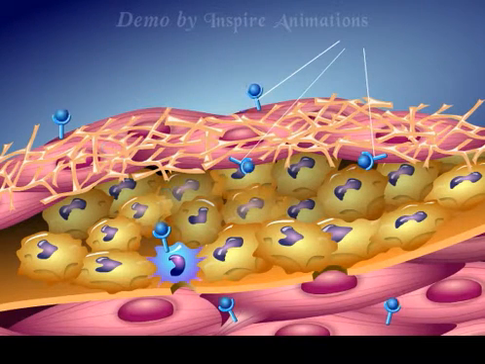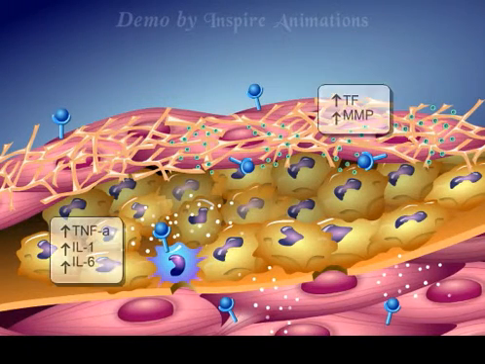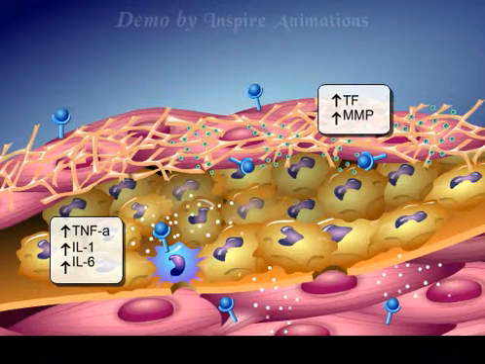Increased levels of soluble CD40 ligand in patients with renal disease bind to the CD40 receptors on the surface of macrophages and smooth muscle cells in the fibrous cap and media, triggering a massive intracellular inflammatory response, as well as increasing both tissue factor and the metalloproteinases responsible for degradation of the fibrous cap. In addition, cytokines such as TNF-alpha, IL-1, and IL-6 are expressed, further enhancing the inflammatory milieu.